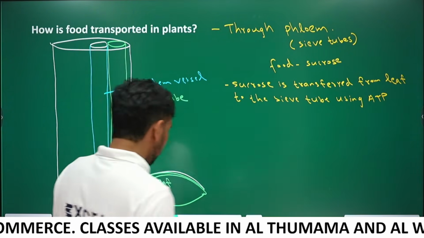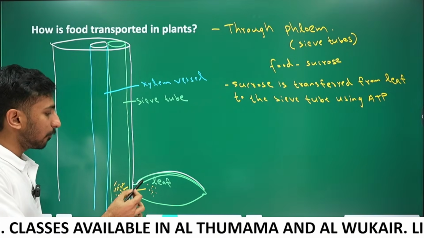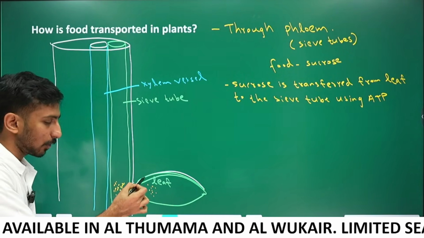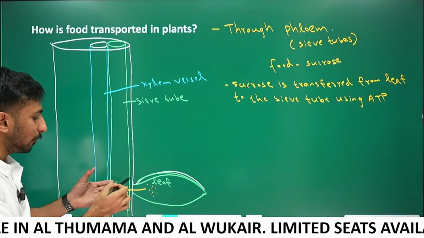Guys, ATP is required for transferring sucrose from leaf to sieve tube.